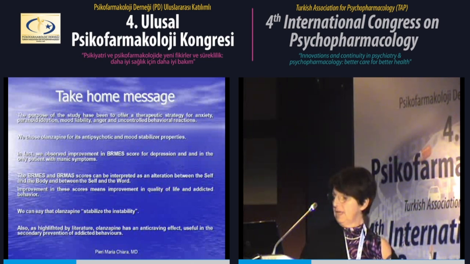Even if patients don't meet all diagnostic criteria of the DSM-4, they still need care. The purpose of this study was to offer a therapeutic strategy for anxiety, paranoid ideation, mood lability, anger, and uncontrolled behavioral reactions. We chose olanzapine for its antipsychotic and mood stabilizing properties. In fact, we observed improvement in the background and melancholy score for depression and in the only patient with manic symptoms.